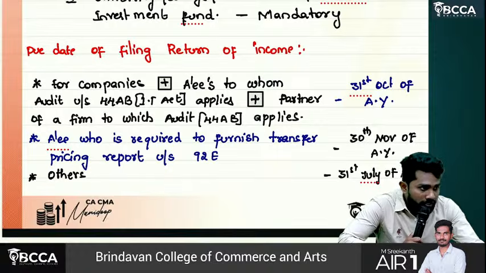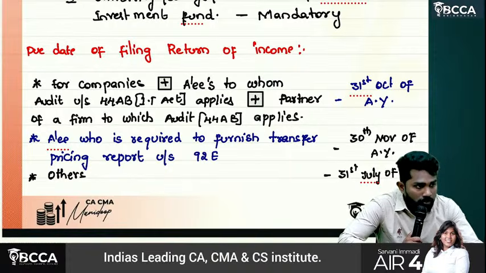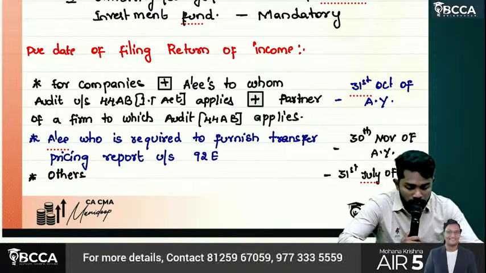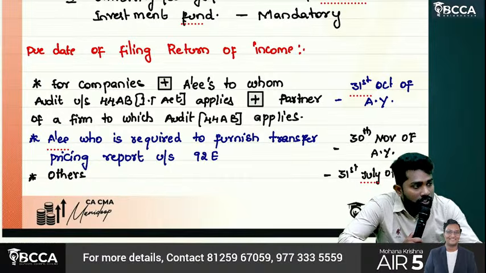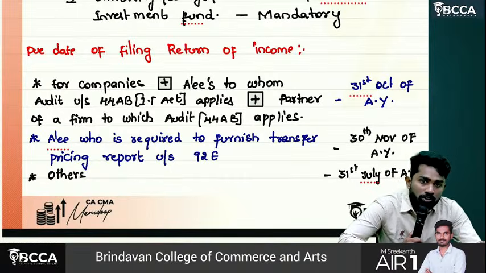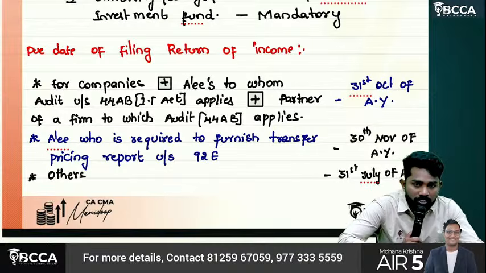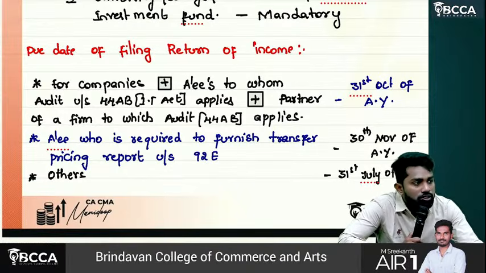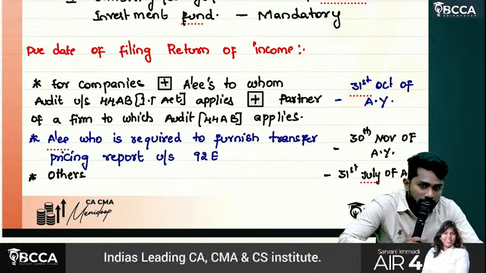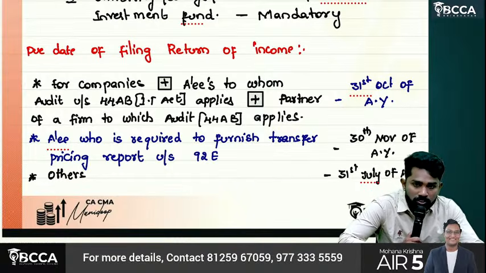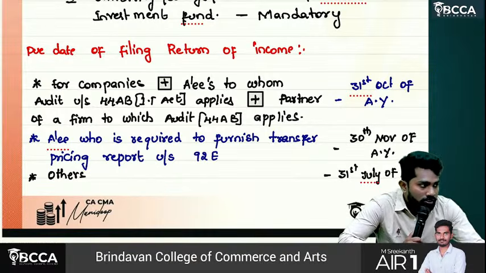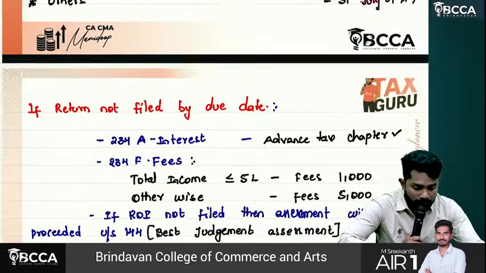Then what is the due date? Sir, for companies and SSEs to whom tax audit is applicable, and even a partner of a firm, if tax audit is applicable to the partnership firm, then the due date is 31st October of the assessment year. If transfer pricing provisions are also applicable, then 30th November of the assessment year. If it doesn't fit into either of these two cases, then 31st July of the assessment year.